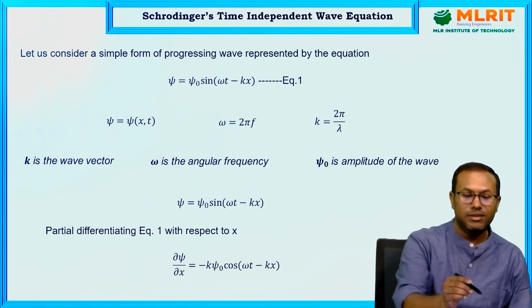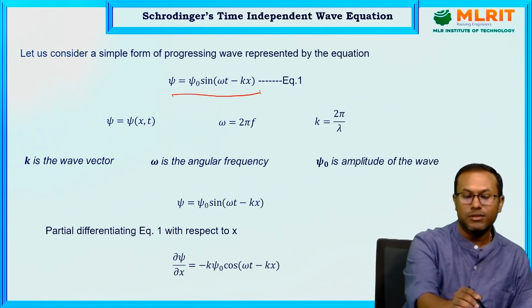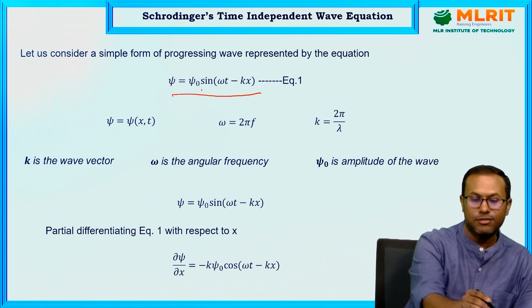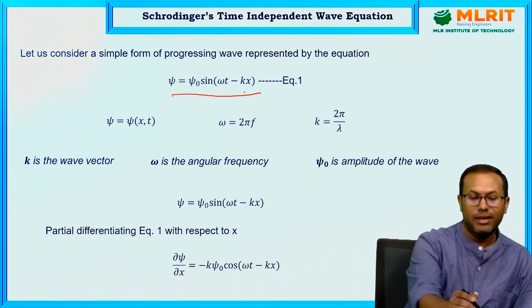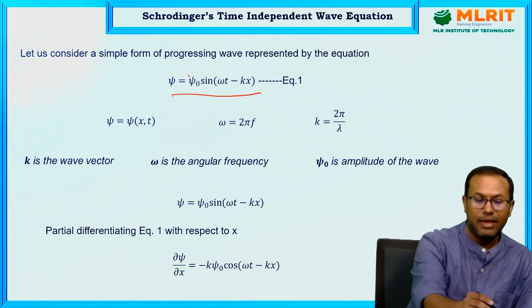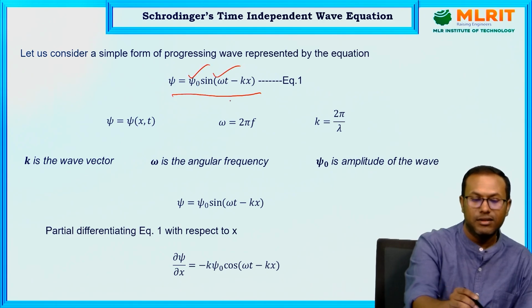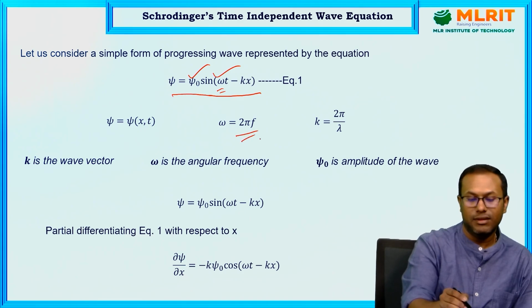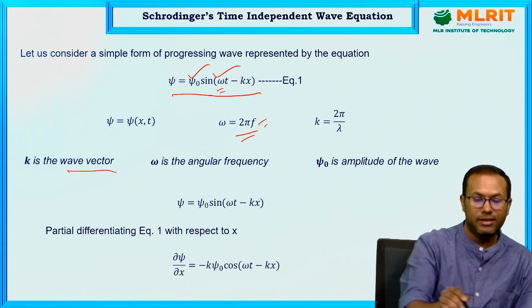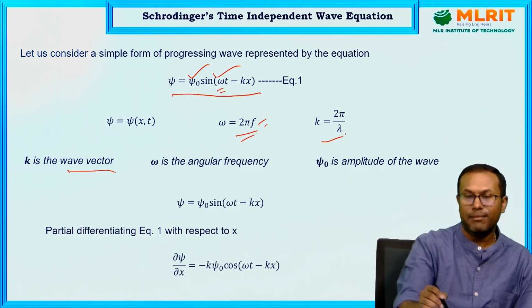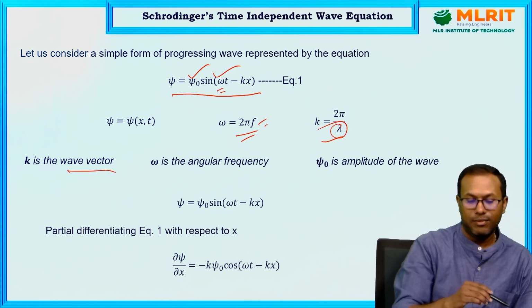As we know, the general expression of any plane progressive wave can be expressed as psi equals psi naught sine omega t minus kx, or cos omega t minus kx, where psi naught is the amplitude part and this is the phase part. Omega is the angular frequency, which can be expressed as 2 pi f, where f is the linear frequency. K is the wave vector, which can be written as 2 pi by lambda, where lambda is the de Broglie wavelength.